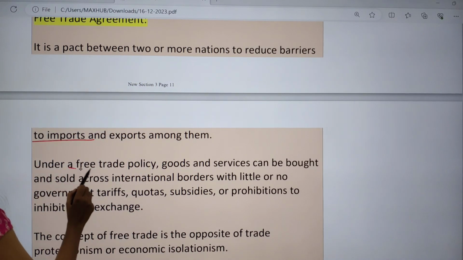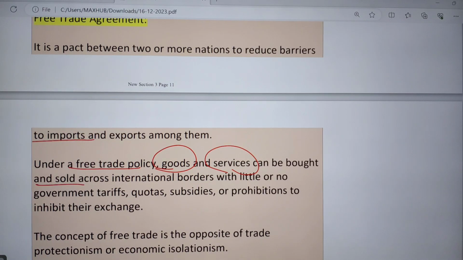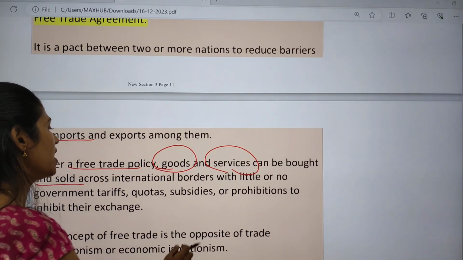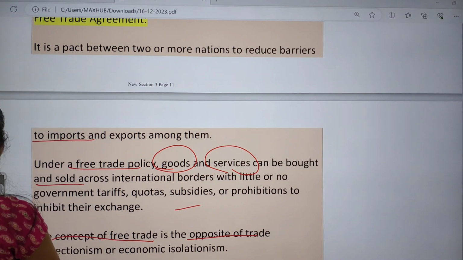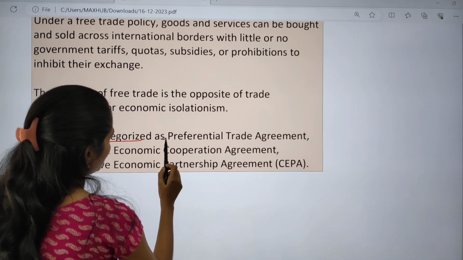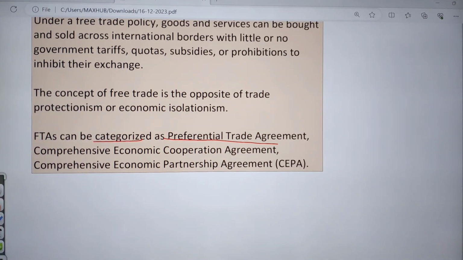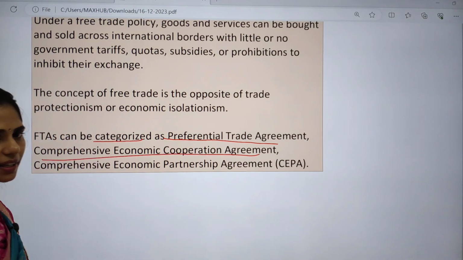And under this free trade policy, goods and services can be bought and sold across international borders with little or no government tariffs, quotas, subsidies or prohibitions to inhibit their exchange. And the concept of free trade is opposite to trade protectionism or economic isolationism. And next, FTAs can be categorized as preferential trade agreements, and they can also be called CEPA, that is comprehensive economic partnership agreement, and comprehensive economic cooperation agreement.